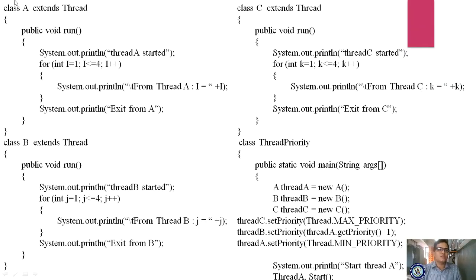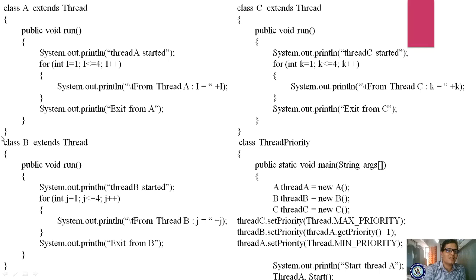Now let us see what is the name of a class. Class A extends Thread, meaning it is inheriting the Thread concept. Here I am writing the public void run method. I am starting the thread A and using a for loop, for int i = 1, i less than or equal to 4, i++, and I'm displaying the value. Here the run method ends and the class A ends.